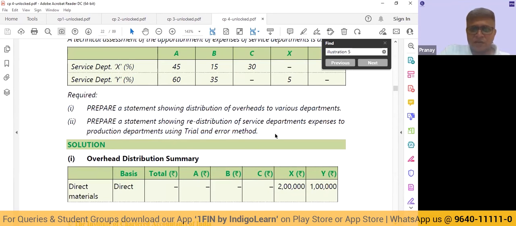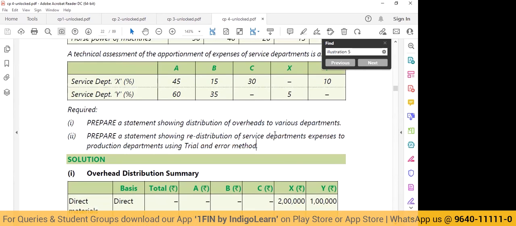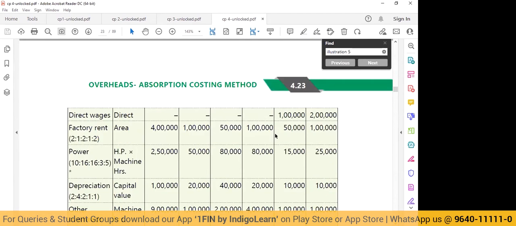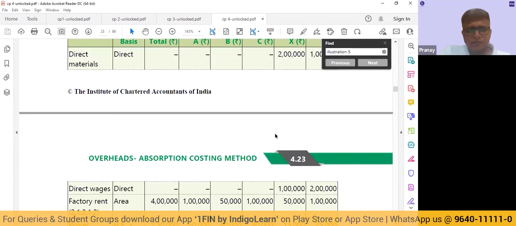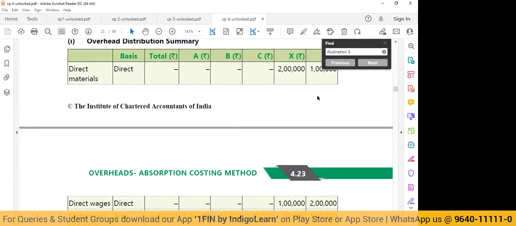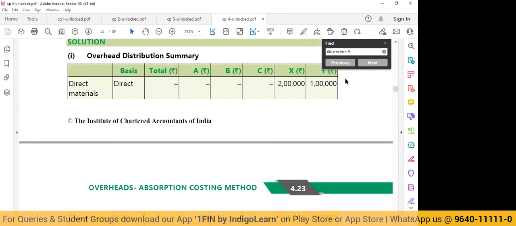Sir, in the solution part, they had given direct material, no? In the direct material, under departments A, B, and C, we have put dashes. For the X and Y departments, we wrote the direct material and direct wages.